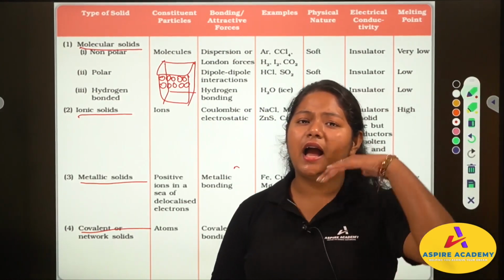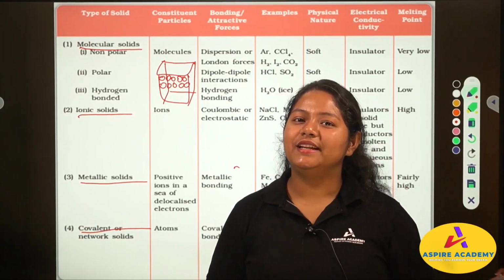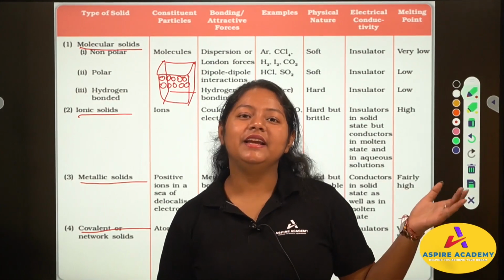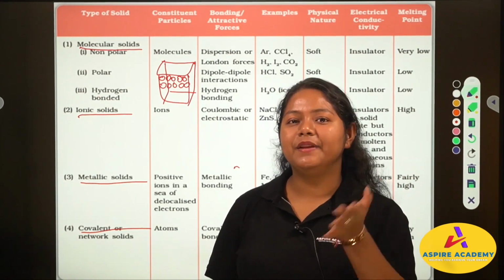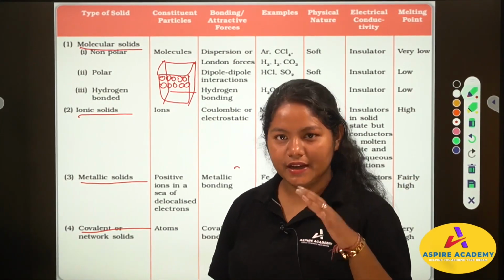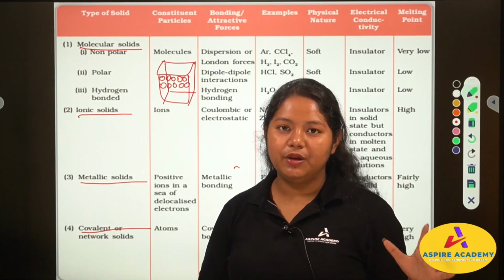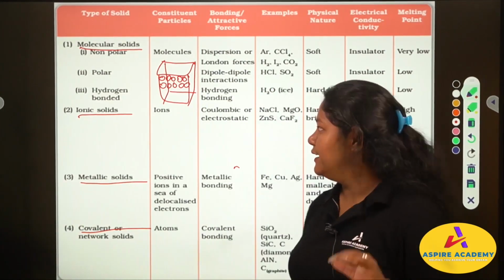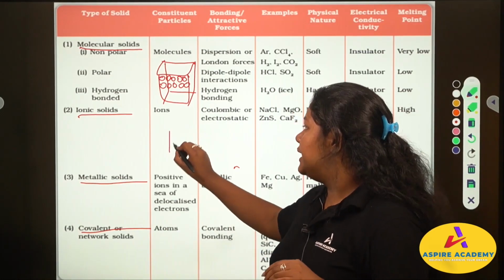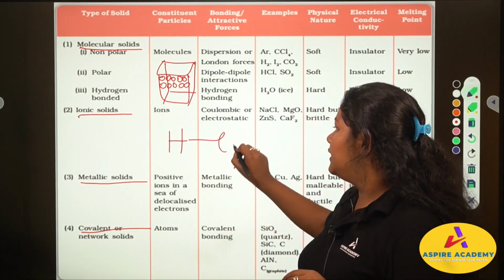Non-polar means, I hope you have studied class 11 chapter 3 properly, and in that chapter we had something called electronegativity. If you don't know, let me give a gist. We have 2 elements, suppose hydrogen and chlorine.